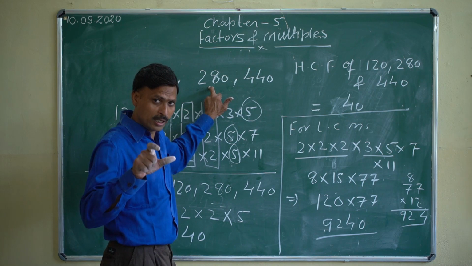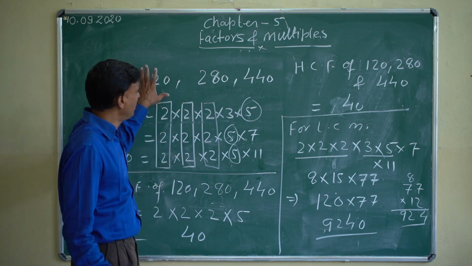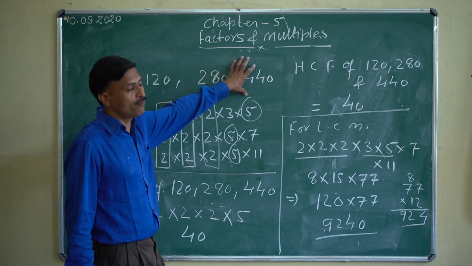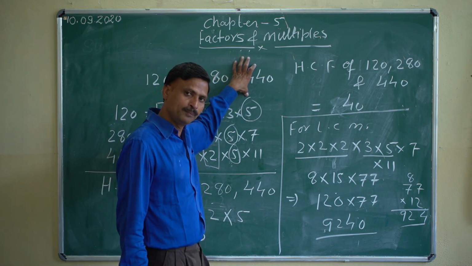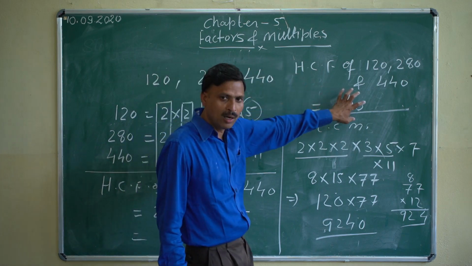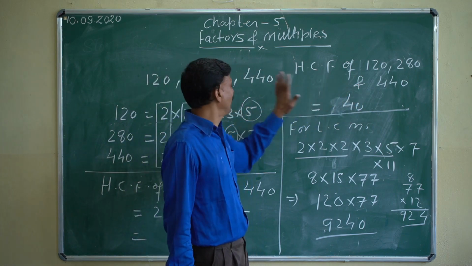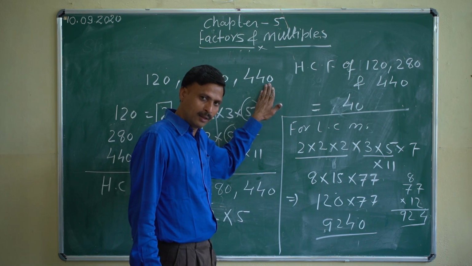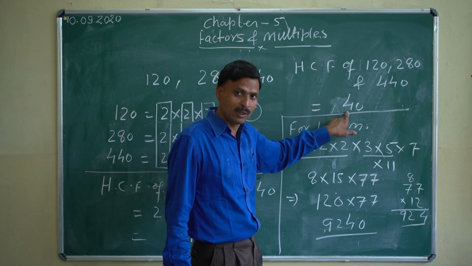You understand? Highest common factor. You have found the HCF of 120, 280 and 440, meaning you got a number which exactly divides all these three numbers, right? And this is the highest number.